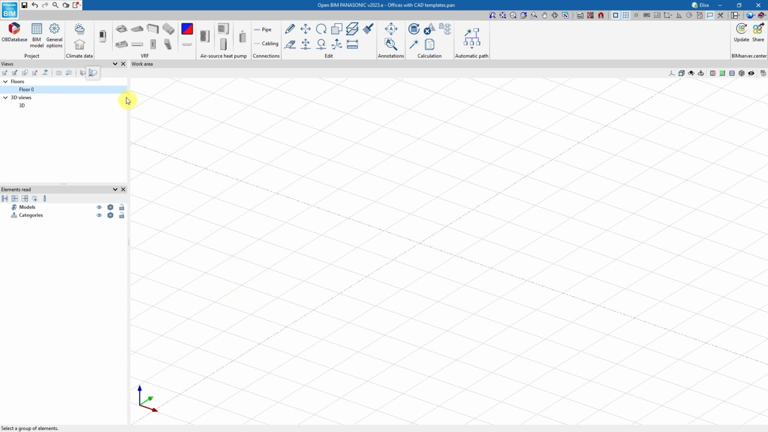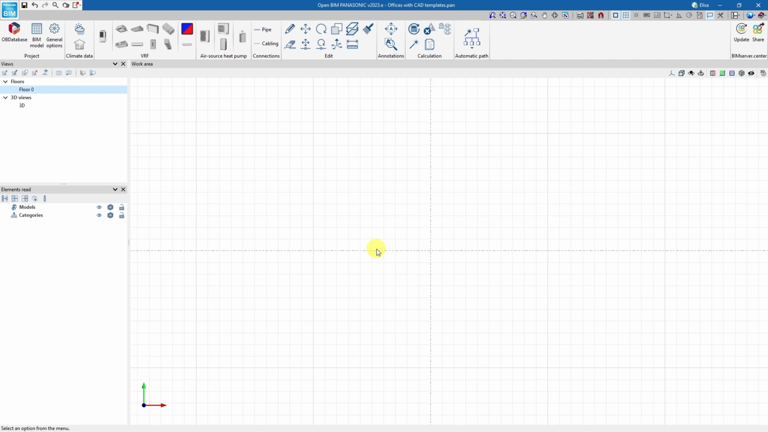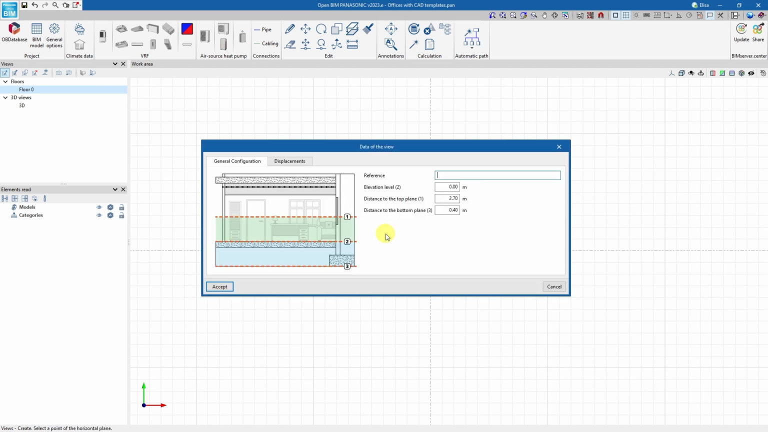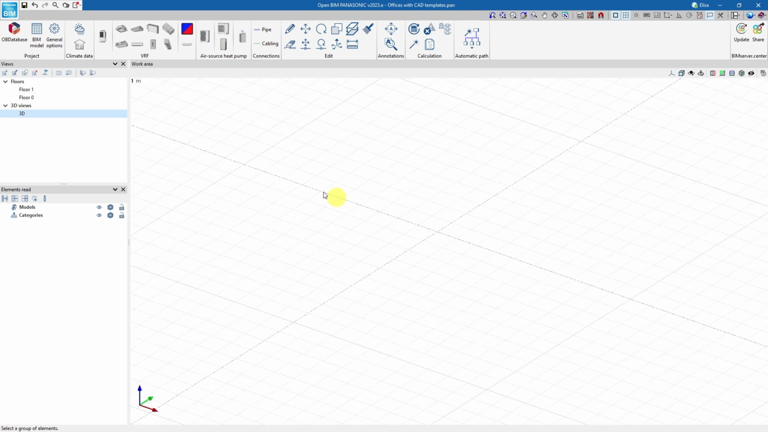We click on the Go to the Work Plane icon to align the view with respect to the X and Y axes. We are also going to create another floor plan, 3 meters above the previous floor plan. We can see the result with the Show References icon.